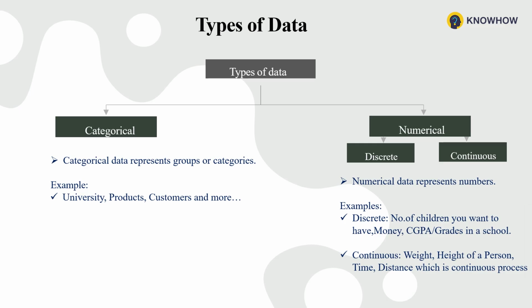So my dear viewers, whenever we are understanding data, we should understand these two keywords: categorical data and numerical data. Within numerical data, we again have discrete data and continuous data. These are the pieces of information that we have to learn and understand. So now we have learned the types of data in data science, and we have also seen them with a few practical examples.